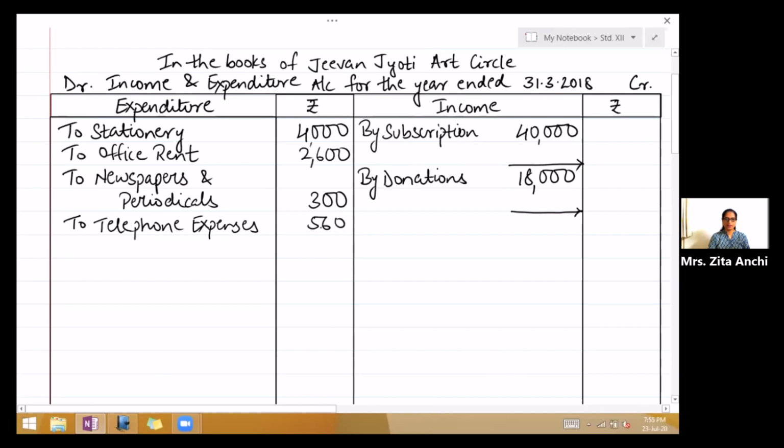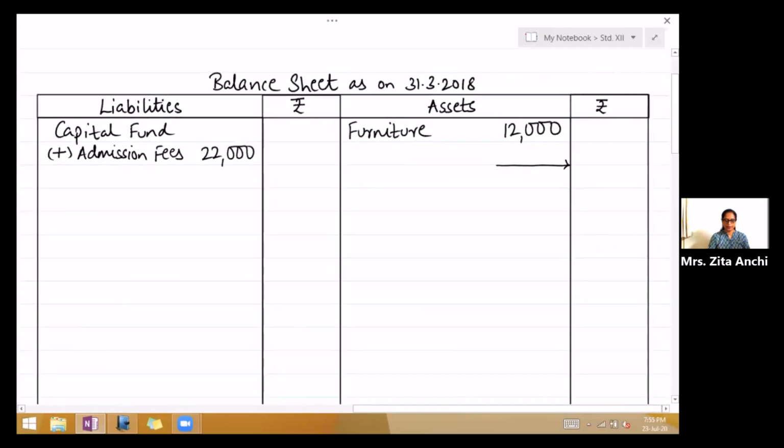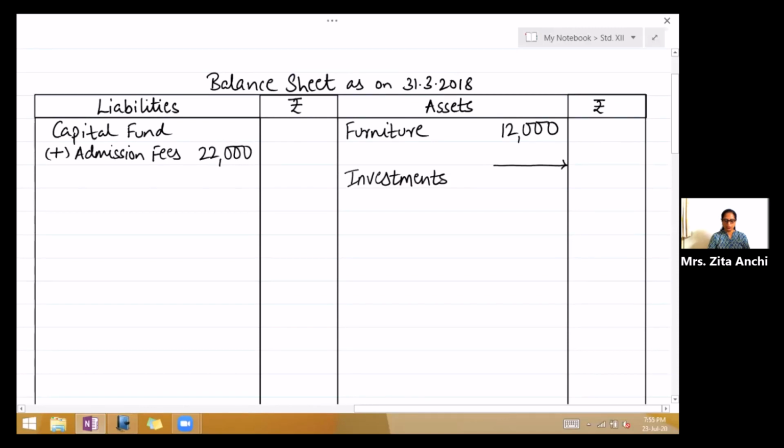Then you have investment, so investment is asset. Come to the balance sheet asset side, write investments, so write 23,000 in the outer column. Then is balance carried down. Cash in hand, cash at bank, both are assets. This is the balance at the end of the year. So write on the asset side, cash in hand 7,540, cash at bank 30,000.